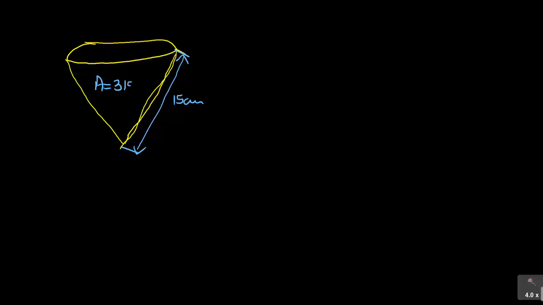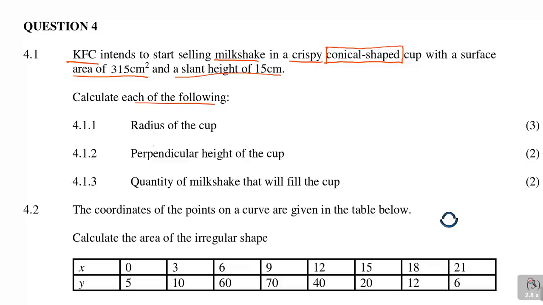So 315 centimeter squared, that is the area. Now let us look at the question. It says calculate each of the following, and they are looking at 4.1.1, which is 3 marks.